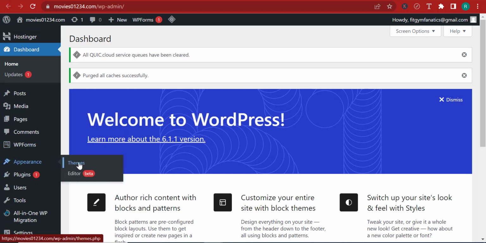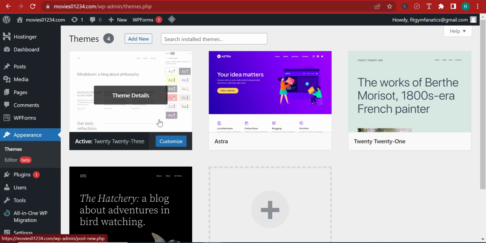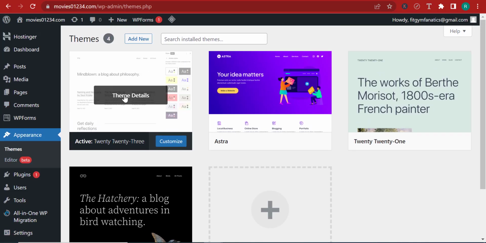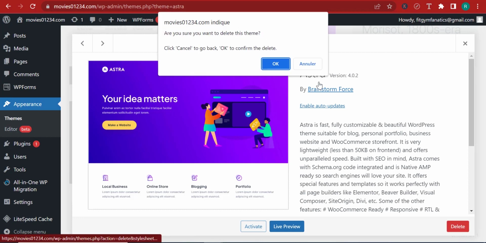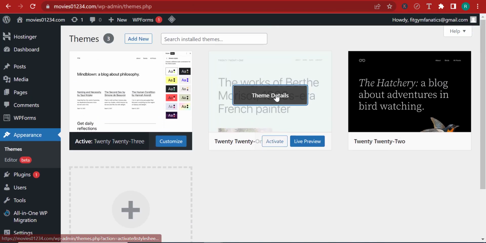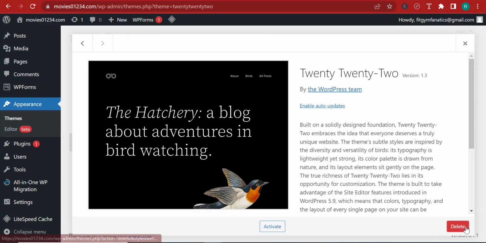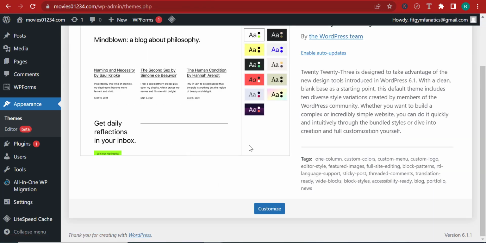So this is how you install themes. And by the way, when you're using a theme, make sure that you only use one, right? So normally you can only activate one, but sometimes you might find that you have a lot of themes out here. So for example, the theme that is active here is Twenty Twenty-Three, right? The other ones are not active. So let me just go ahead and click on them and delete them, because that will help speed up your website. Let me click here, delete this one. Okay, I'm sure. Click delete. So delete the ones that you don't need. Keep only the themes that you are using or that you will use.